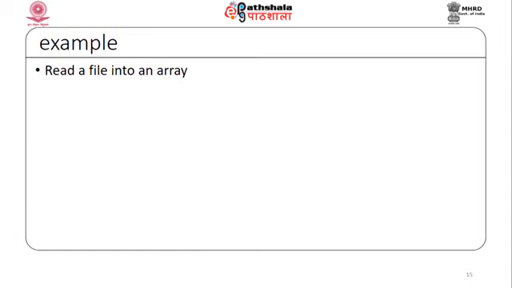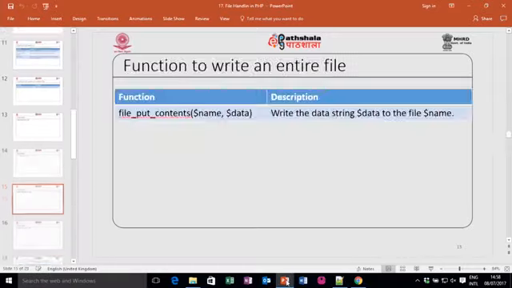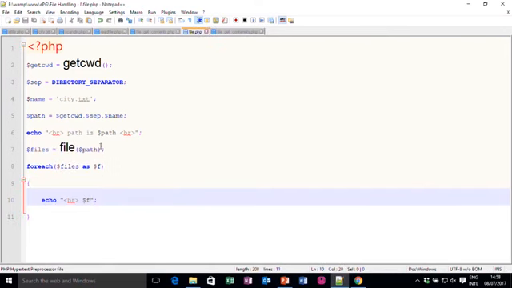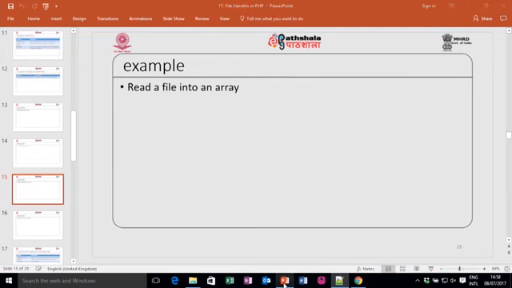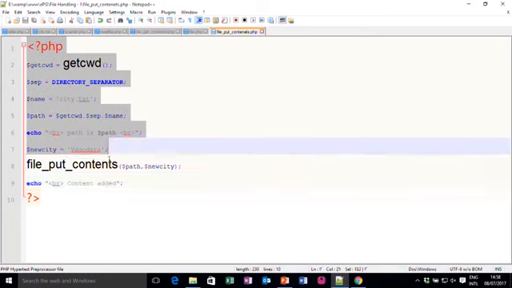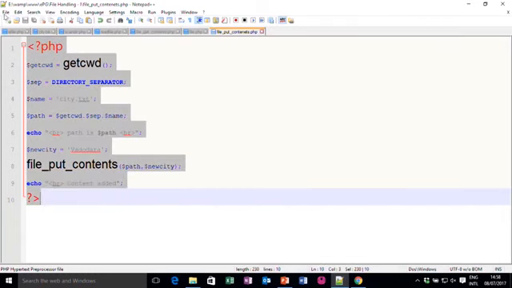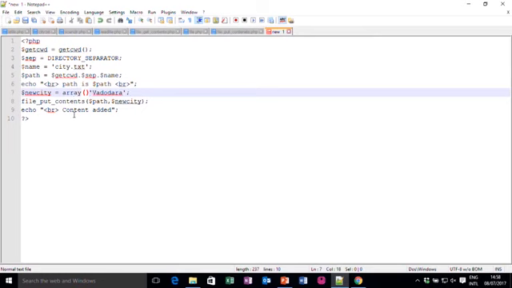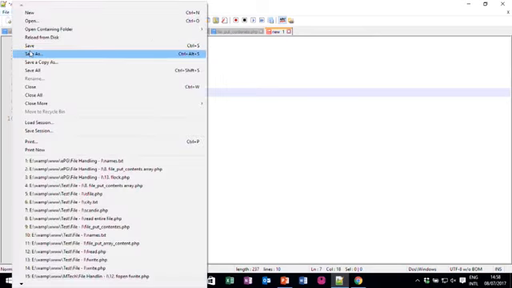You can read a file into an array also. I have already taken an example when I used the file.php command, and you can write an array to a file also. So, how can you write an array? Again the function is the same, the only difference is, let me show you by coding it. The only thing I require is to create an array, let me write $newcity is an array. Let me save this file as